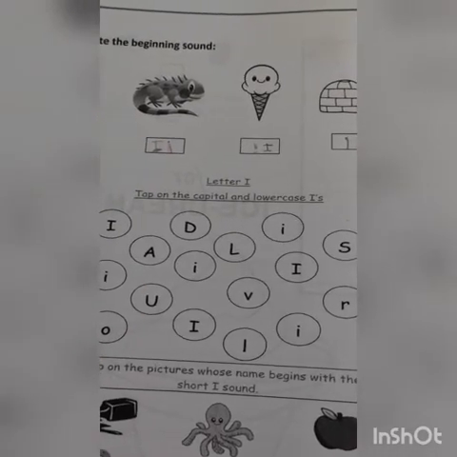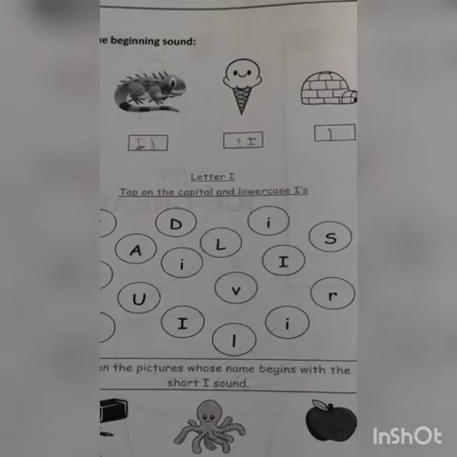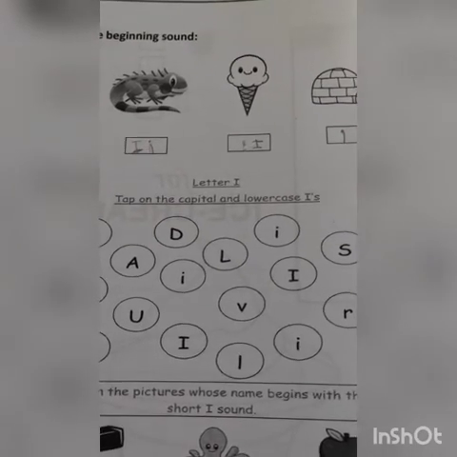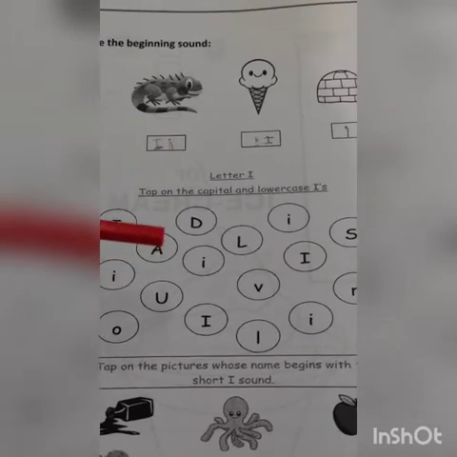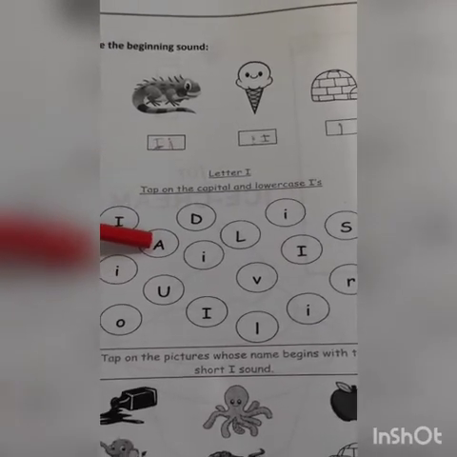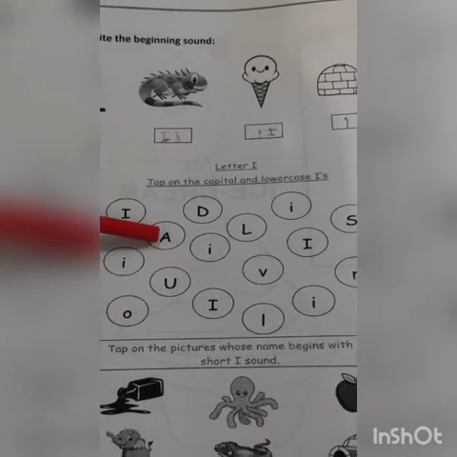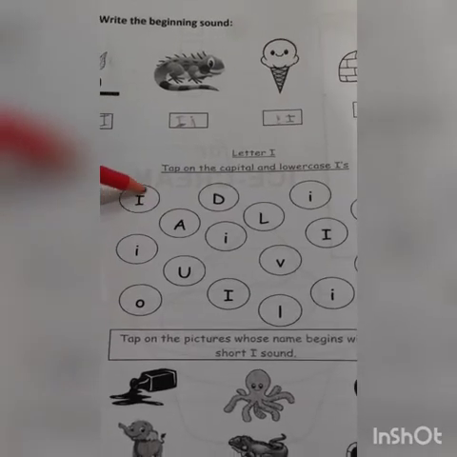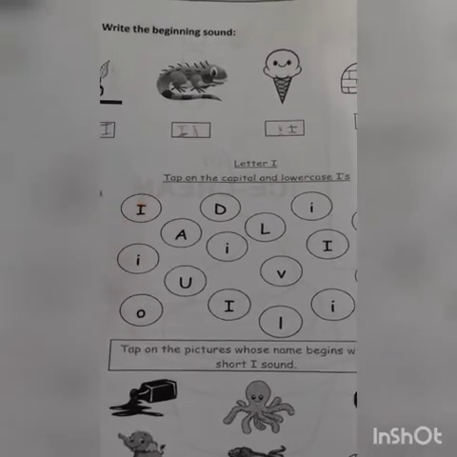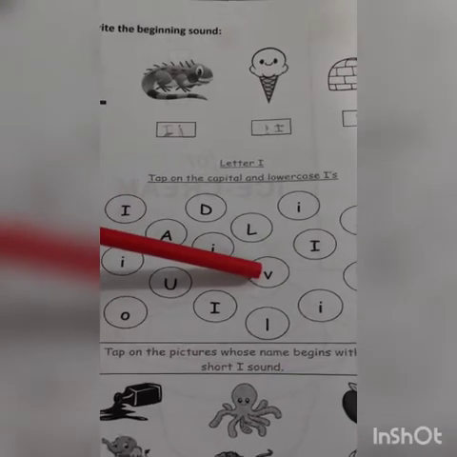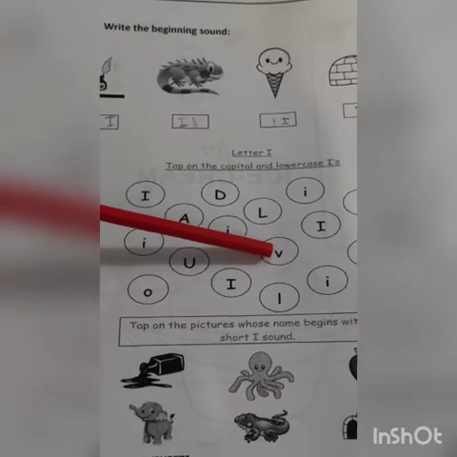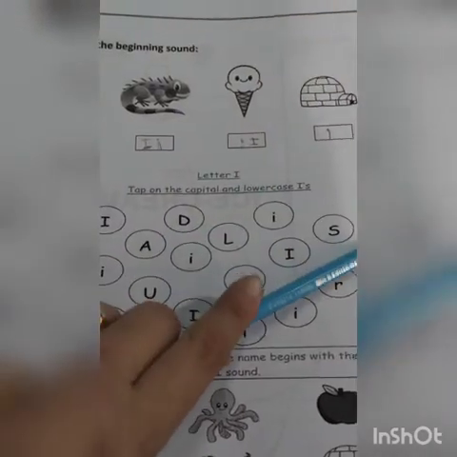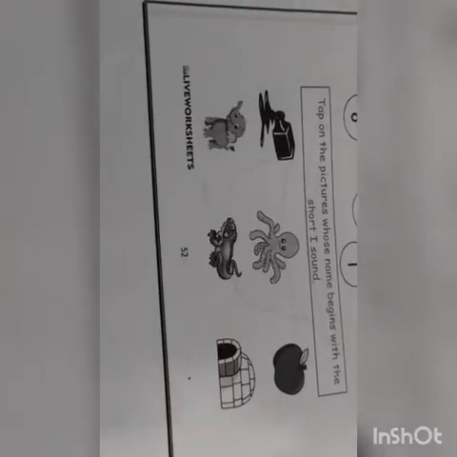Tap on the capital and small e. This is a capital E. Color capital E with the red. This is a small e. Color this with the blue. Okay, Ocean.